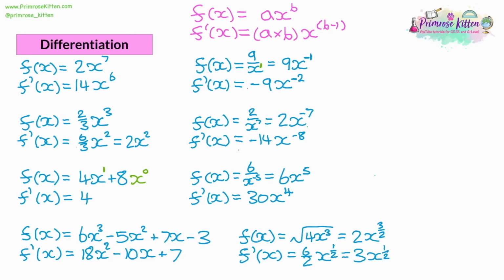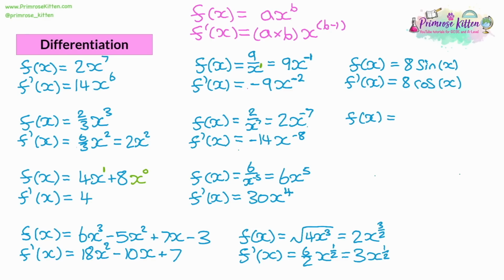The next complication is using trigonometry. So you might have a function with trigonometry in it, so we could have 8 sine x. When you differentiate sine, it becomes cos, and everything else stays the same. When we differentiate cos, so we have 8 cos x, it's not an inverse operation. We don't go to 8 sine. It's going to be a -8 sine x. So don't think that differentiating sin and cos are opposites of each other. They're not.